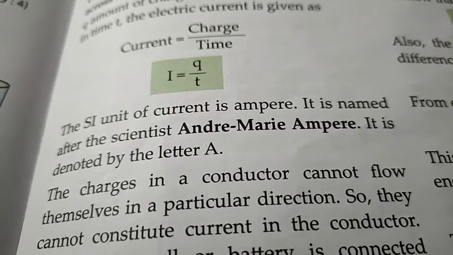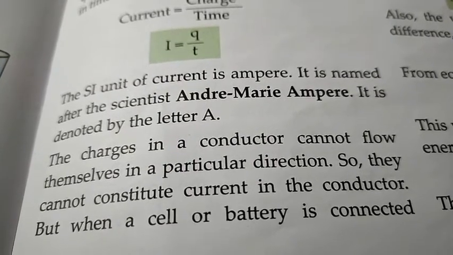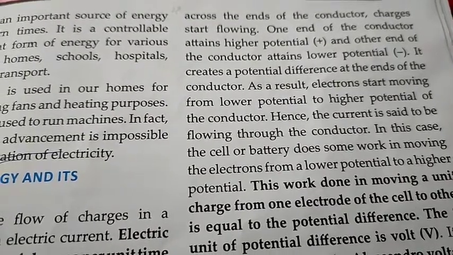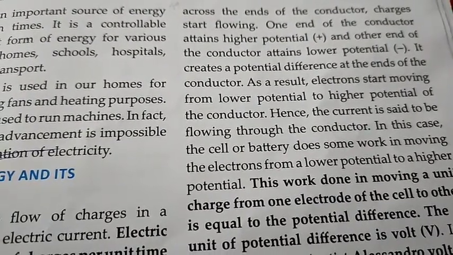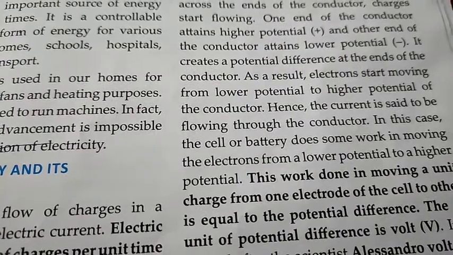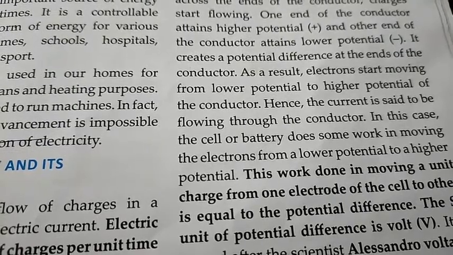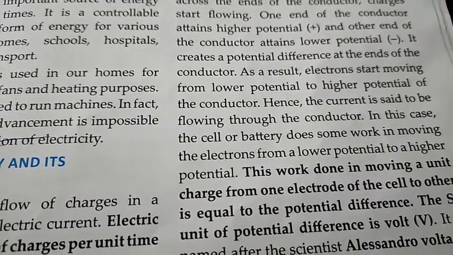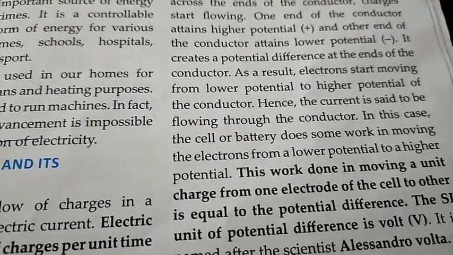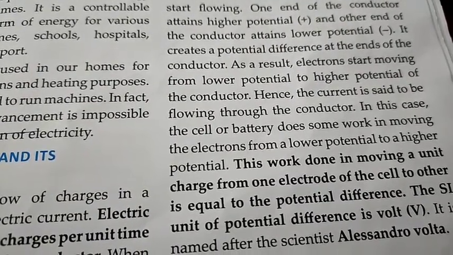Charges cannot flow by themselves in a particular direction. They need a cell or a battery to flow. When a cell or a battery is connected across the ends of the conductor, the charges start flowing. One end of the conductor has a higher potential, that is plus, and the other end has a lower potential, that is minus. So it creates a potential difference at the ends of the conductor. Due to this potential difference, the electrons start moving from lower potential to higher potential, that is from the negative towards the positive end. Now the current is said to be flowing through the conductor.